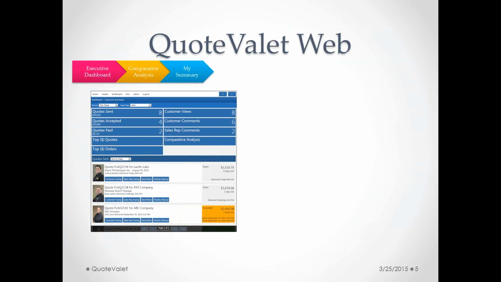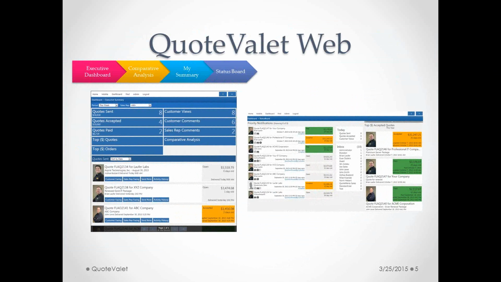The My Summary is going to be directed at a specific sales rep. So as a sales rep, you can actually log into QuoteValet Web and go to the My Summary, and it'll give you the same information as the executive dashboard, except just limited to you. So the executive dashboard provides it across all reps. The My Summary would just provide it for your own rep who you're logged in as in QuoteWerks.